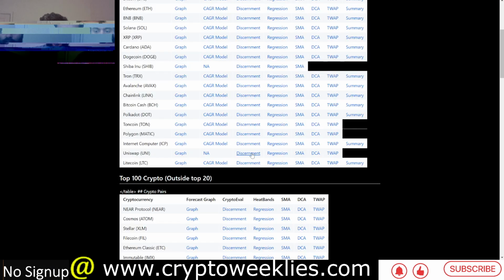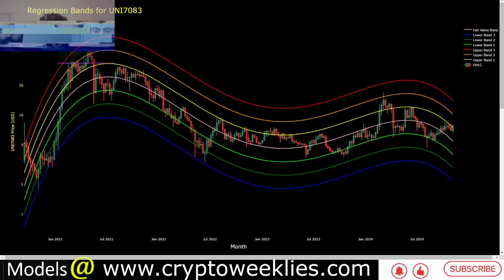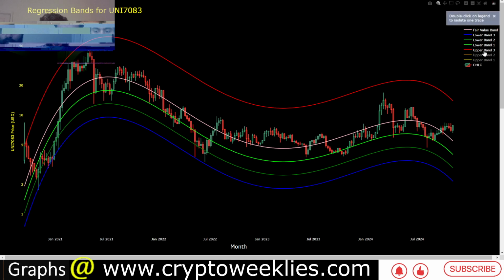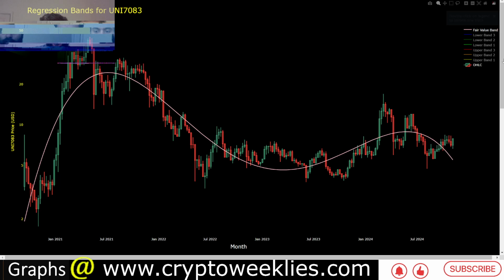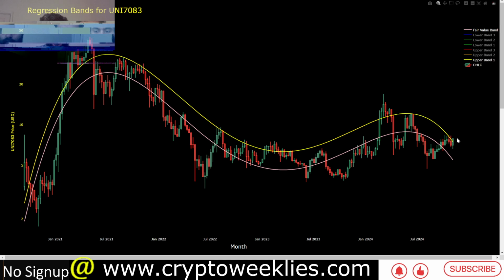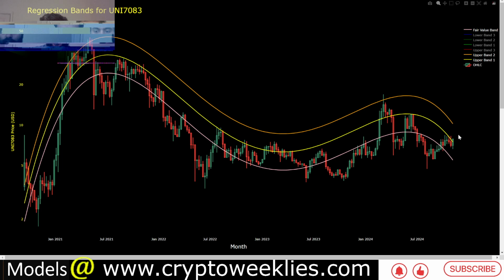Now we'll spend some time on discerning the regression based valuation for Uni. This is the polynomial regression analysis, a polynomial regression function wrapped around the price action, the weekly candles of Uni. Right now the week ending in November 4th, that's the last week close for Uni. Right now the prices are above the fair value. The fair value per this model was $5.50. That means the prices are close to the area between the 1 standard deviation and 2 standard deviation ceiling. The 2 standard deviation ceiling is at around $10.23. That is a key level to watch.